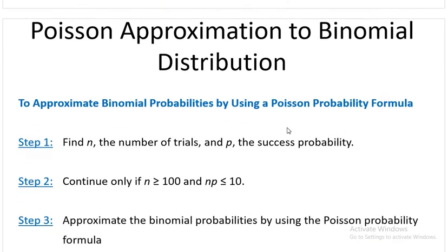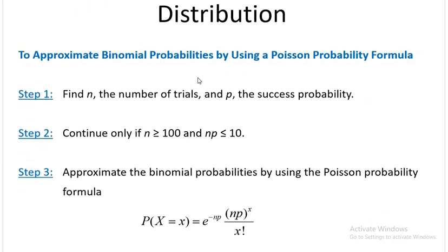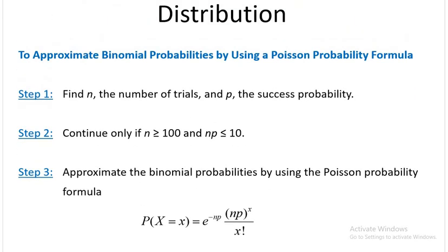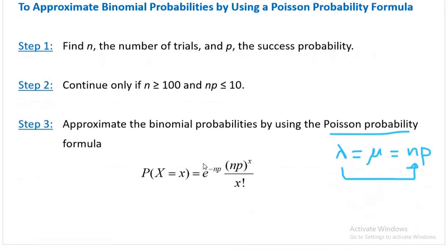And how can we use Poisson approximation? You know that the mean of the binomial is np, and mean of the Poisson is lambda. For the Poisson probability distribution, I need lambda. But I know that lambda is equal to the mean of the distribution, and in binomial distribution my mean is np. So I can take lambda as np and use the Poisson distribution. So you see here I use lambda as np in e to the power minus lambda, lambda to the power x over x factorial. We replace lambda by np.